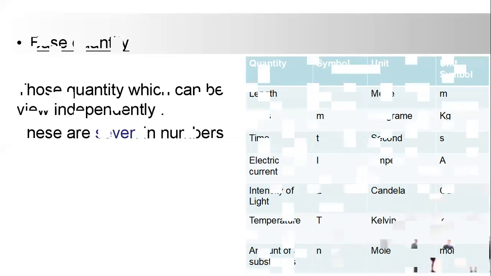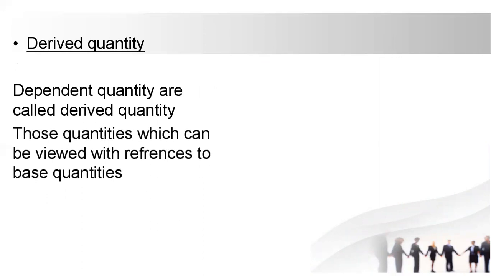Now we go into detail of derived quantity. The dependent quantities are called derived quantities. Those quantities which can be viewed with reference to base quantities are called derived quantities.